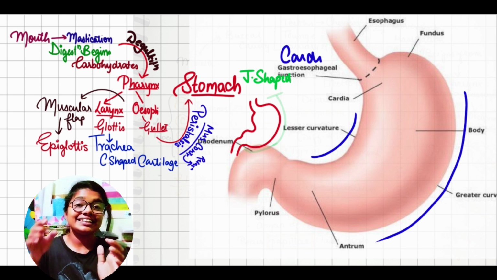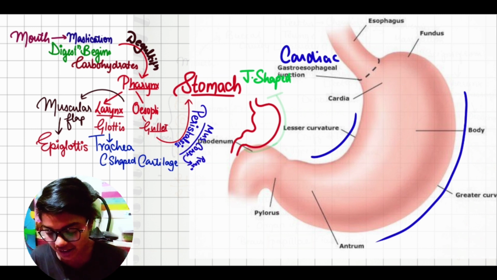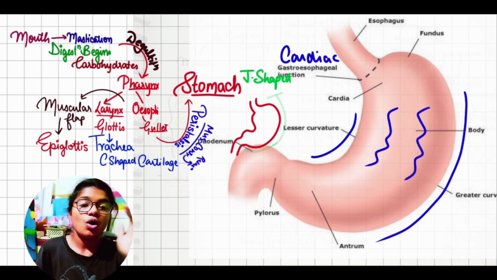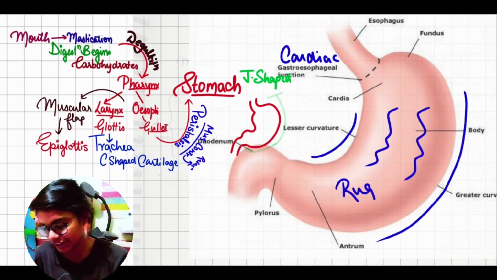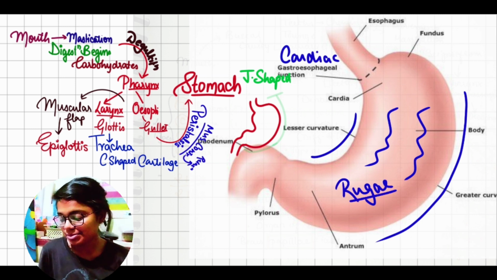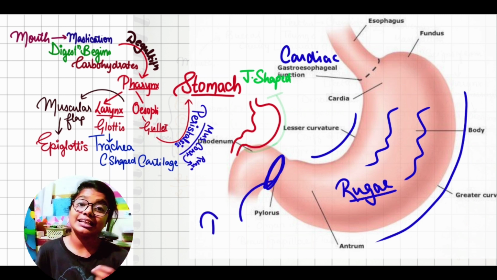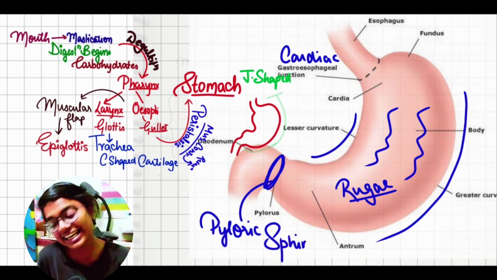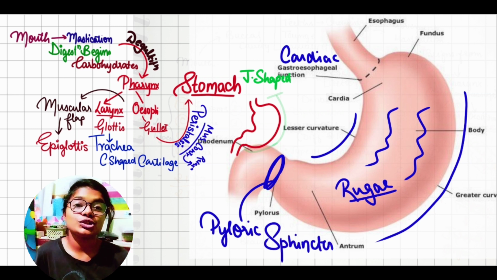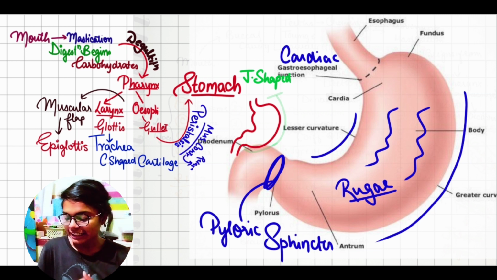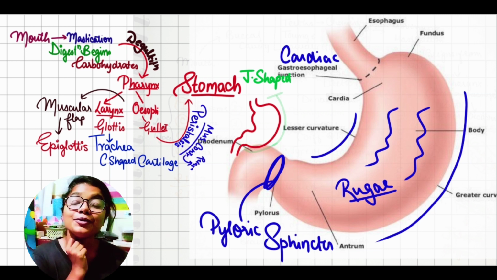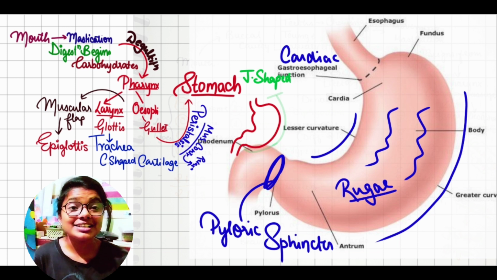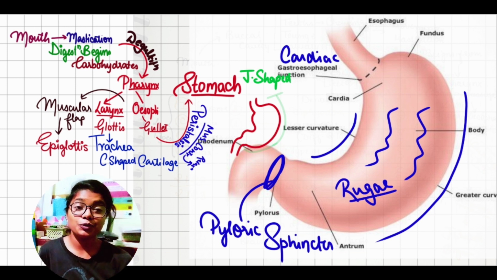The lesser side is known as lesser curvature, and the greater side of the stomach is known as greater curvature. The stomach helps in the churning movement. It also helps in chemical digestion because it contains HCl, or hydrochloric acid, and it is also a food reservoir.